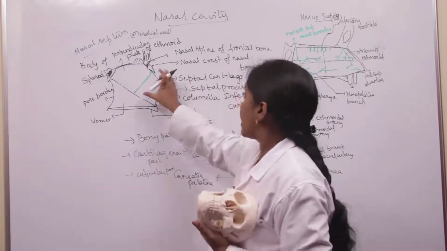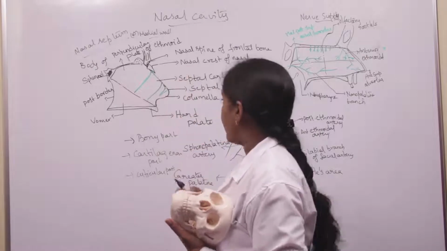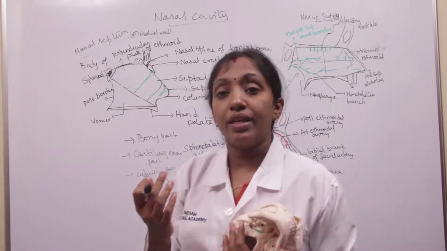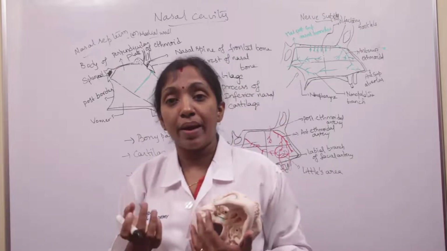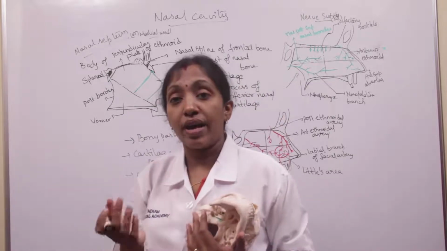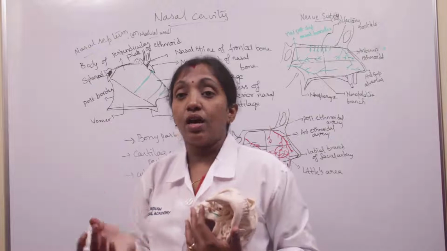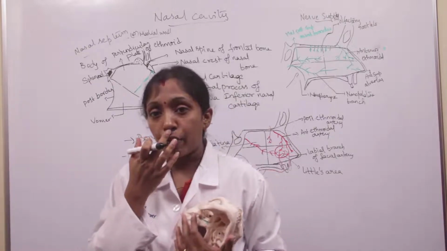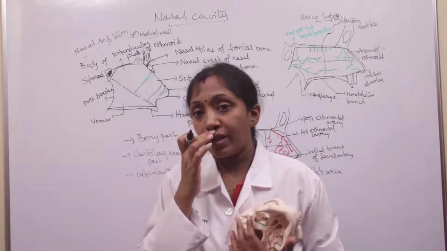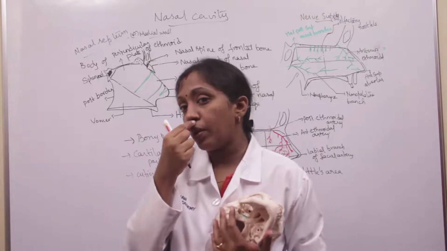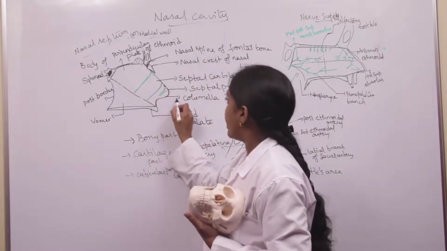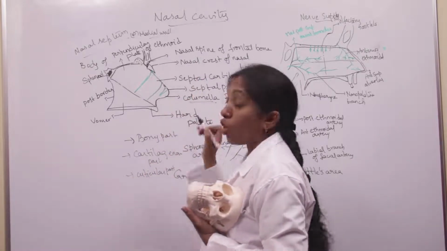And the cuticular part of the nasal septum is nothing but the part covered by skin. It consists of fibrofatty tissue covered by skin. This is the lower part of the nasal septum, and the lower margin of the nasal septum we call the columella.